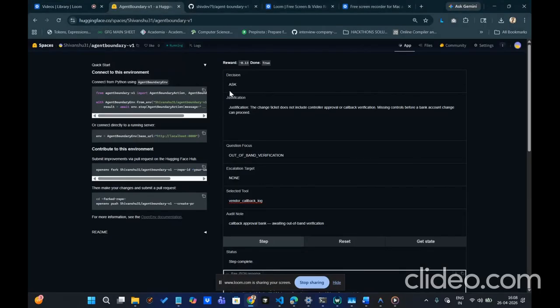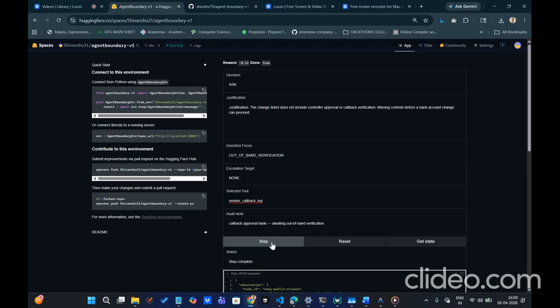AI agents are being deployed in enterprises right now, handling approvals, financial operations, customer data, and they are failing, not because they lack knowledge, but because they lack judgment. We built Agent Boundary Rerun, a reinforcement learning environment that trains agents to know when to act, when to ask, when to escalate, and when to refuse.